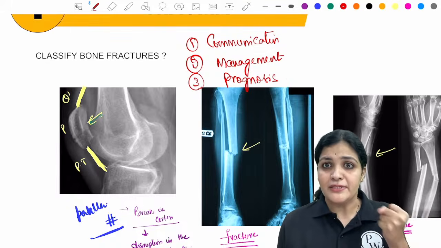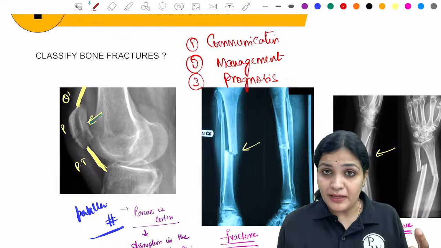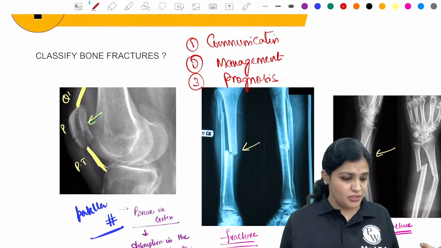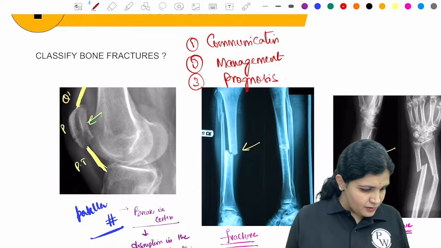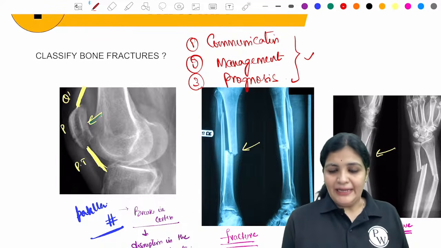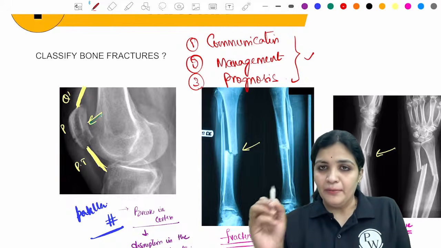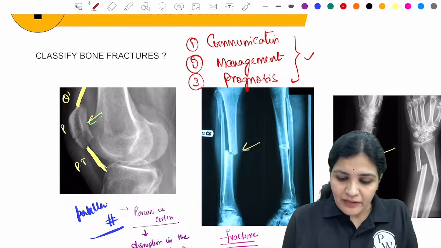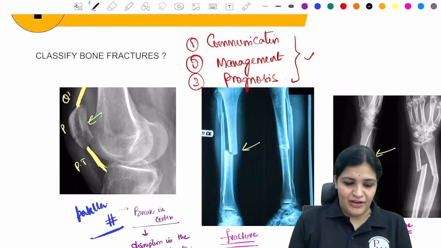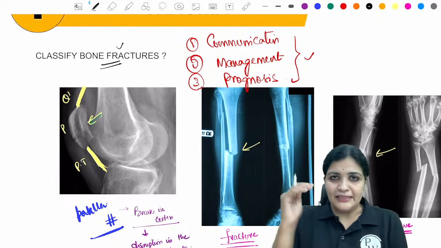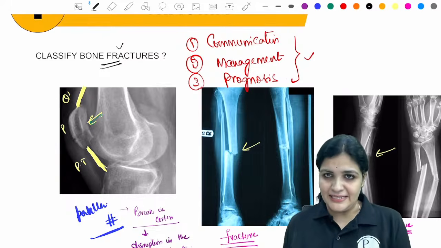They're going to ask you what is the next step in the future, whether I'm going to walk or not, what is going to happen to me. So you have to explain the prognosis also, right? This is why classification plays a very, very important role. Whenever we answer what is a fracture, or classify bone fractures, these are the three things you're going to communicate to the examiner.